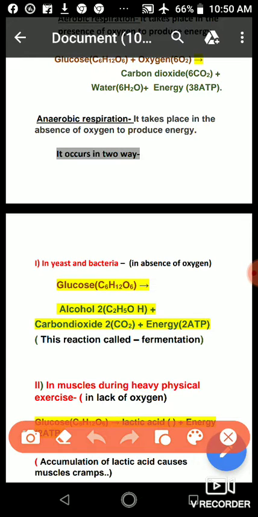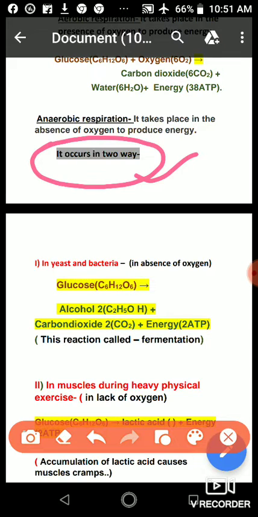Anaerobic respiration does not require oxygen. It takes place in the absence of oxygen. So oxygen is not essential for anaerobic respiration. But anaerobic respiration takes place in two ways.